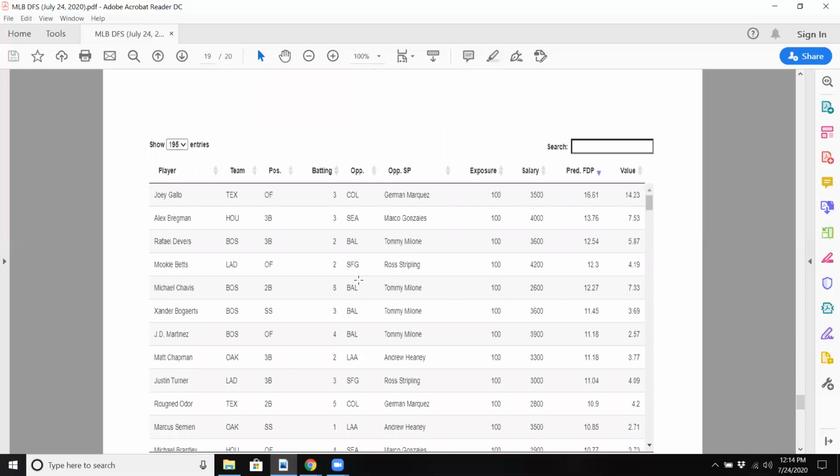We're getting close to the end of the presentation. So this is a ranking of some of the top hitters according to the ASA site. You can see Gallo and Bregman. Interesting that Gallo is really high. I mean, he's kind of a boom or bust. Bregman, of course, is going to be one of the more expensive hitters, but a great player for the Astros if you want to go with the Astro stack. But you can see Boston's pretty heavy here, according to these projections using some machine learning techniques. Devers, Chavez, Bogaerts, Martinez. So again, Boston seems to be the way to go here for today.